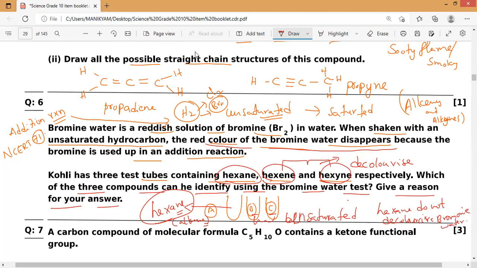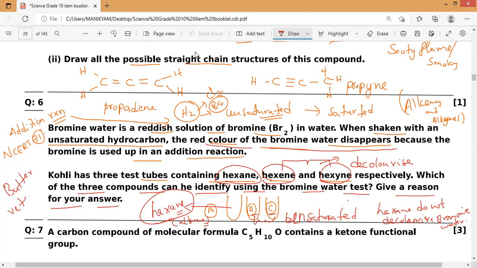And remember, the bromine test is the most important test we will use to identify butter as well as vegetable oil, because vegetable oil contains unsaturated fat, so it will make the color disappear. If I have taken cooking oil or vegetable oil, whatever it is, please remember butter is animal fat, which contains saturated fat, so it will never show any reaction.